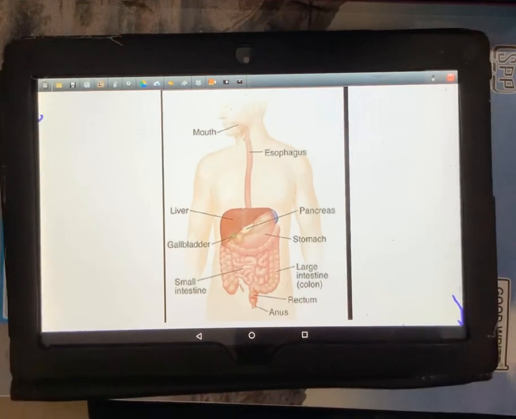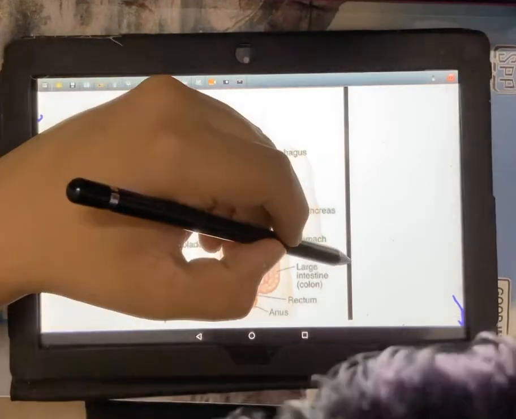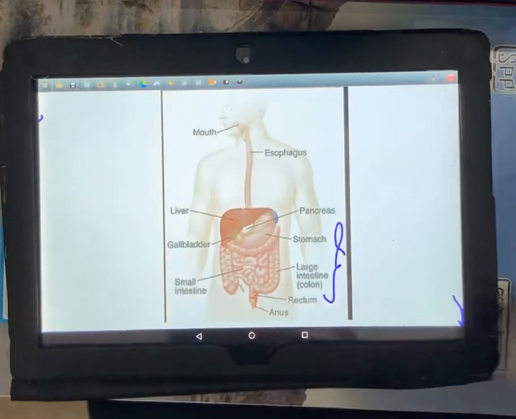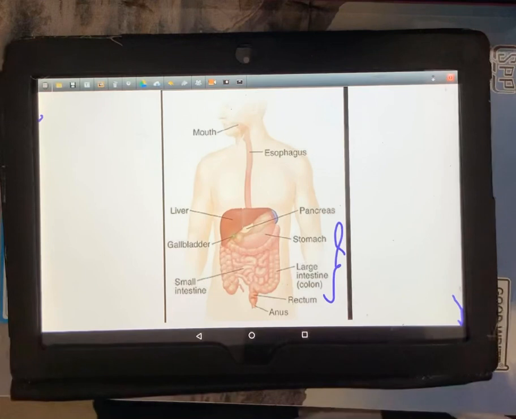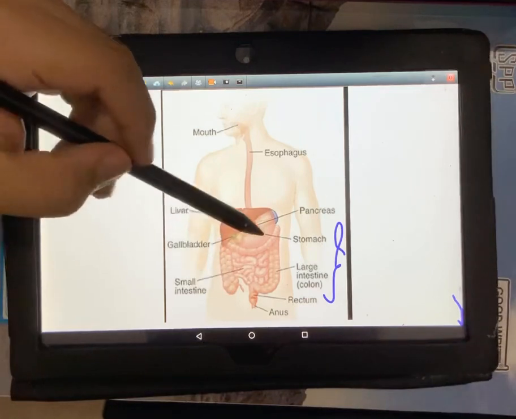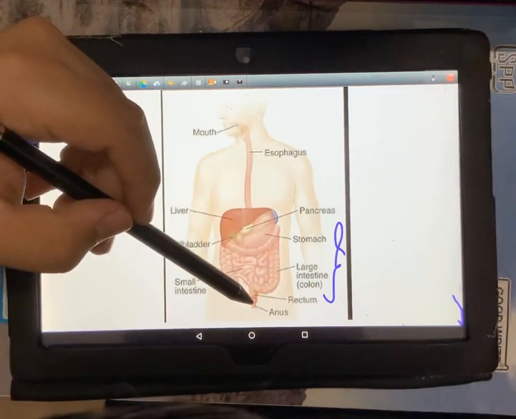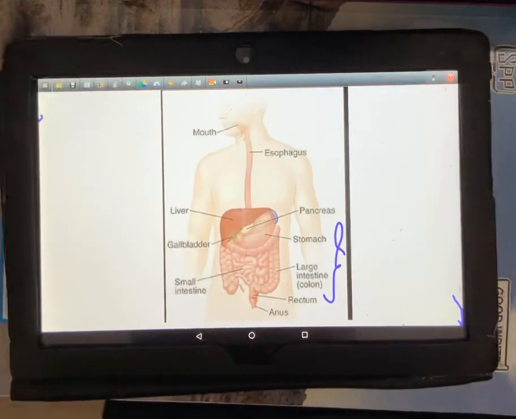Okay. So now we move forward to the next part, the large intestine. The large intestine, it's given here, is called colon, but actually it is not called colon. It has a part called colon. The large intestine has a main part called colon. After that, the part is caecum, and then it has rectum.